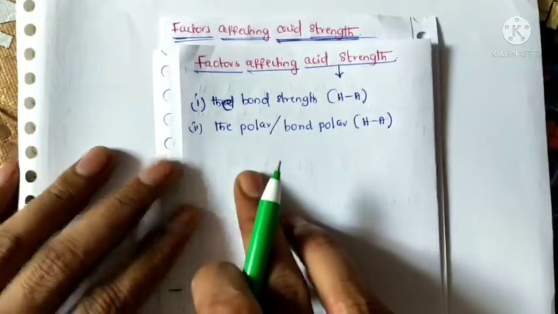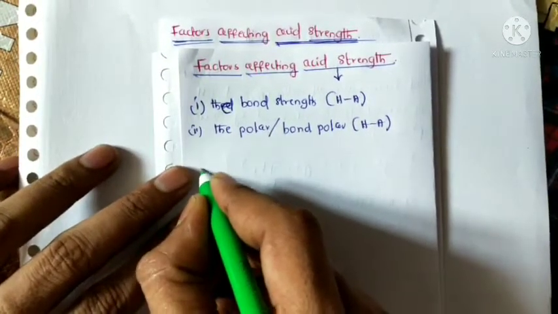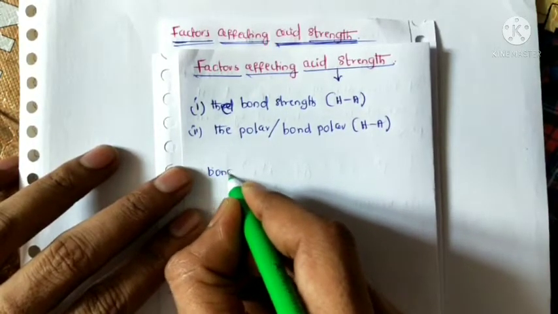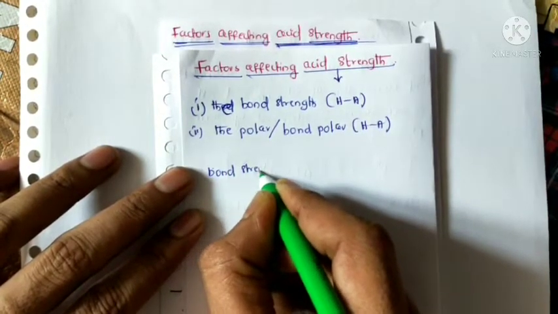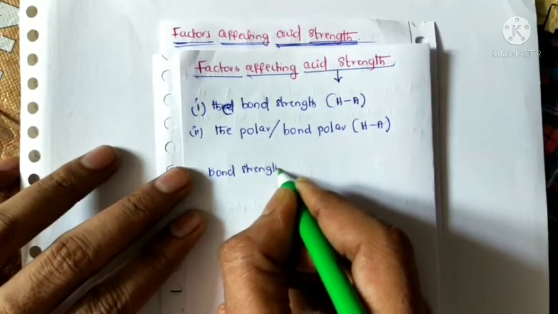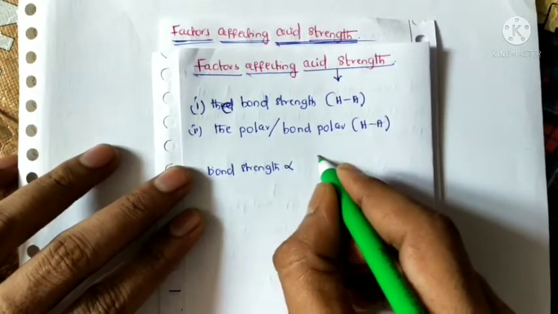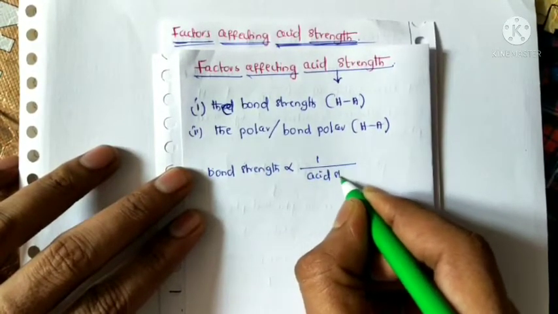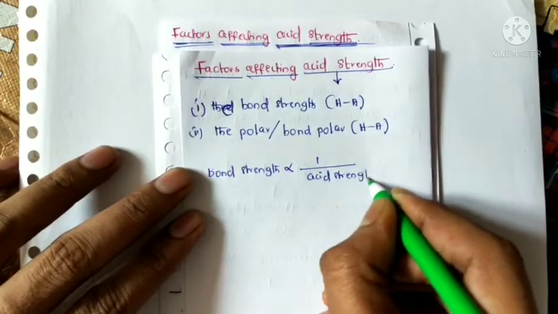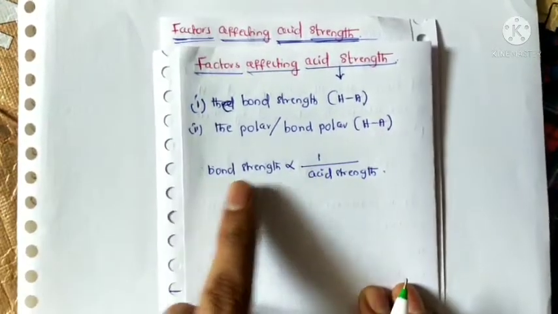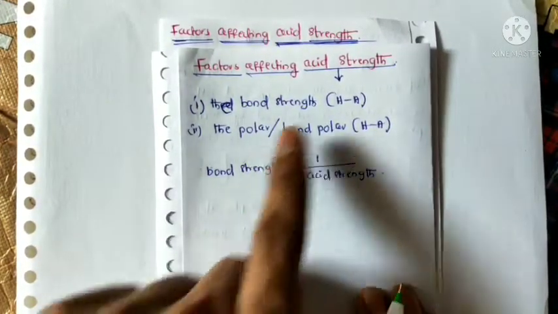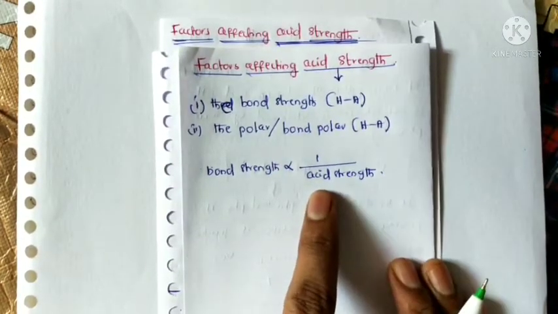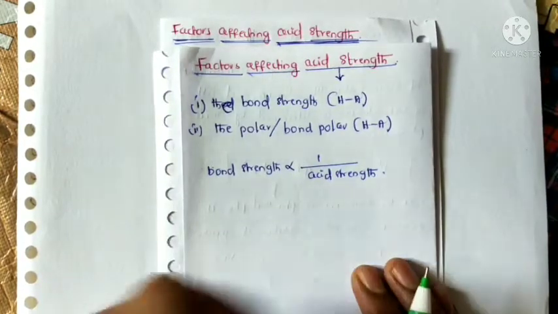The first one is bond strength. A simple principle here: bond strength is inversely proportional to acid strength. That means if the bond between the two atoms is weak, then that substance acts as a strong acid.